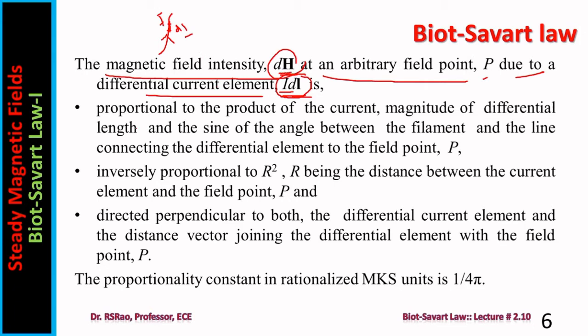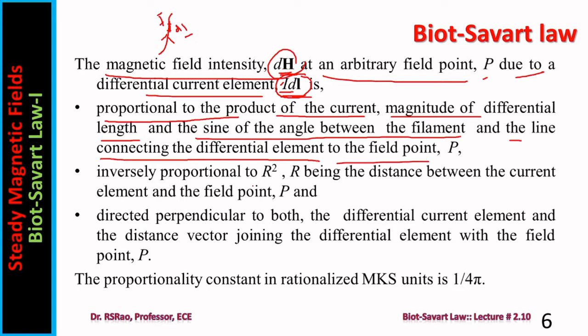That dH is proportional to the product of the current, the magnitude of differential length, and the sine of the angle between the filament and the line connecting the differential element to the field point. It is inversely proportional to R square, R being the distance between current element and field point P. It is directed perpendicular to both the differential current element and the distance vector joining the differential element with the field point P. The proportionality constant is 1 by 4 pi in the MKS system.